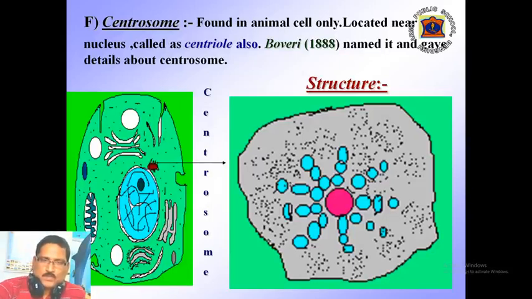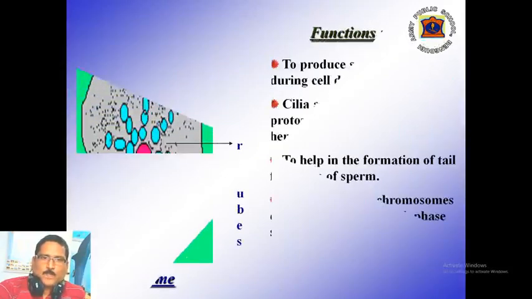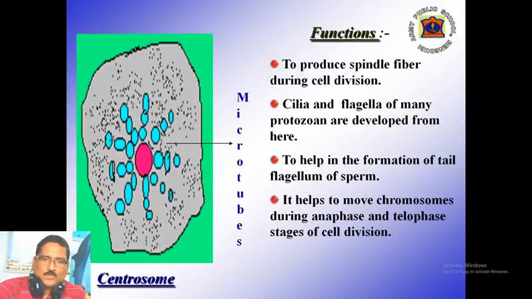In each centriole, 9 cylindrical bundles are found which are arranged in a circular way and each cylinder contains 3 microtubules. The dense cytoplasmic matrix around the centrosome is called centrosphere. The most well-known functions of a centrosome are to produce spindle fiber during cell division. Cilia and flagella of many protozoan are developed from here. It helps in the formation of tail flagellum of sperm, and helps to move chromosomes during anaphase and telophase stages of cell division.